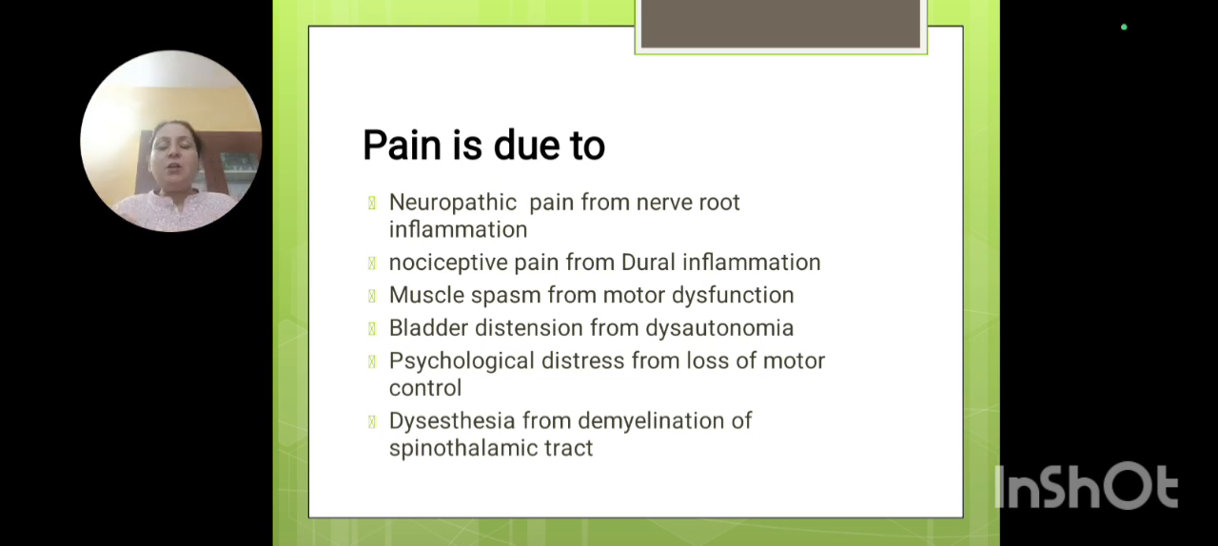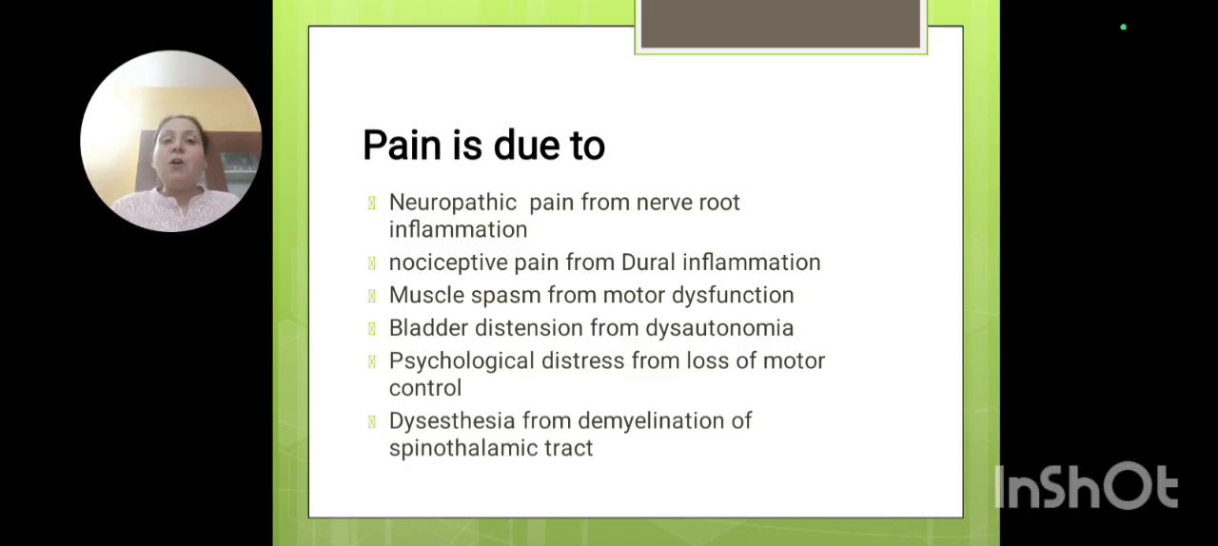The pain can be neuropathic, because the nerve is involved and the nerve root is getting inflamed. It is due to dural inflammation, of course, as the dura has been involved. It can be because of muscle spasm, because motor dysfunction has happened, or it can be due to dysautonomia, that is, bladder distension.